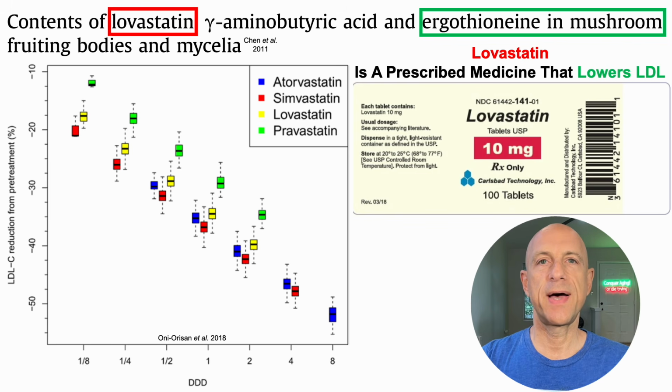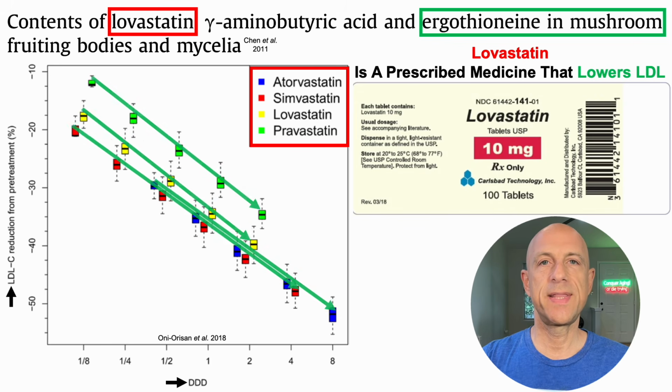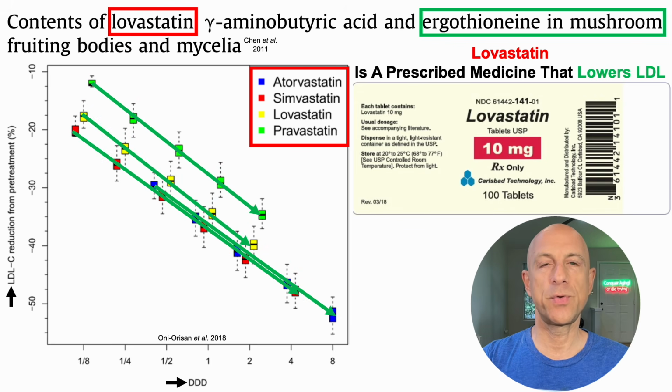So in this plot, we've got the LDL reduction from baseline on the y-axis plotted against the DDD, or defined daily dose, on the x. And I'll have more about what that means and how it was defined later in the video. So on this plot, we have 4 different statins, including lovastatin, which is highlighted in yellow. And then when plotting the trend line for each of these 4 statins, we can see that as statin levels are increased or people eat higher levels of statins, LDL is correspondingly reduced.